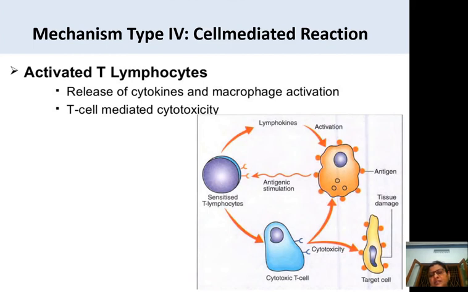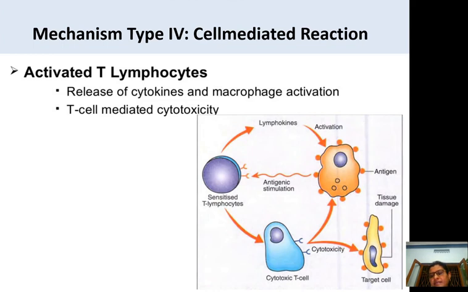and it causes the release of lymphokines, and these lymphokines cause the activation of the macrophage, and this macrophage engulfs the bacteria or pathogen, causing the destruction of the pathogen, and next releasing the particles of the pathogen. Those particles act as antigens, and they are placed at the surface of the macrophage.